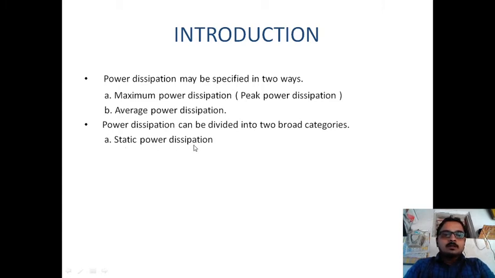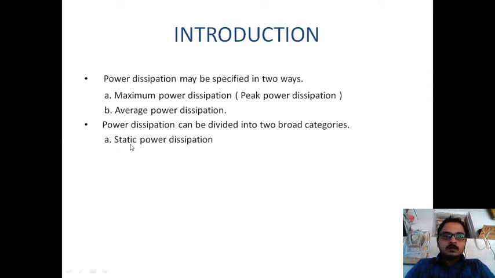The static power dissipation will happen when the pull-up network and pull-down network are in on position. We saw in previous classes that in NMOS and pseudo NMOS, over a small amount of time, the pull-up and pull-down networks are in on position. At that time, static power dissipation occurs. But in CMOS networks, there is no static power dissipation.